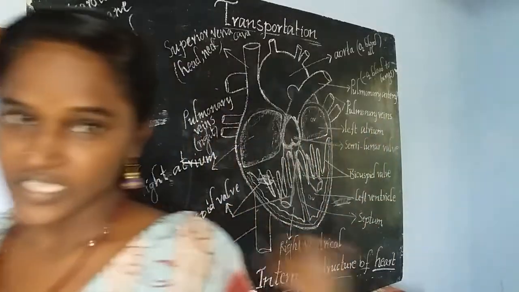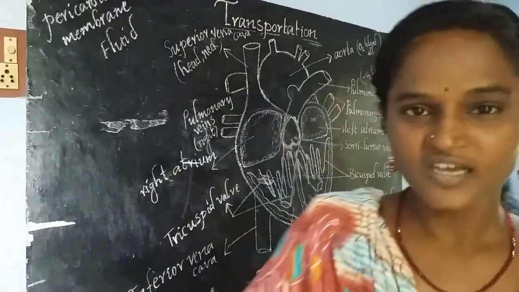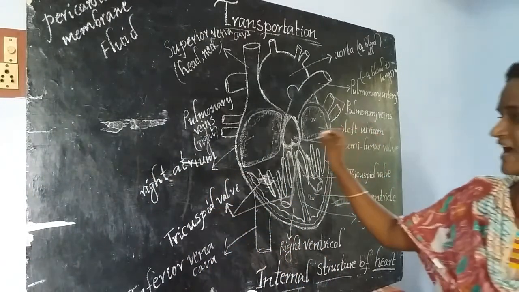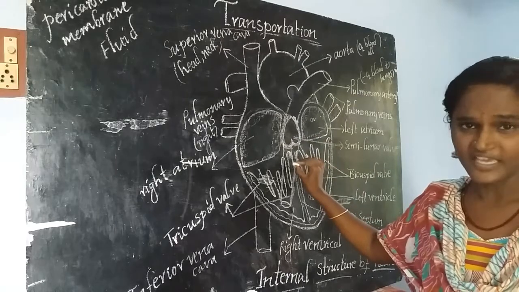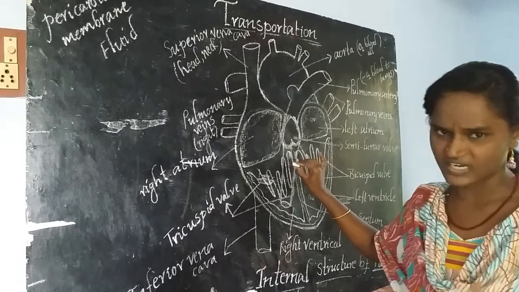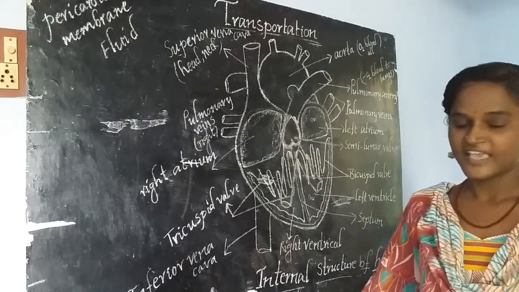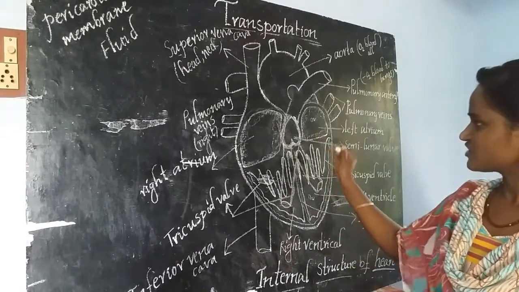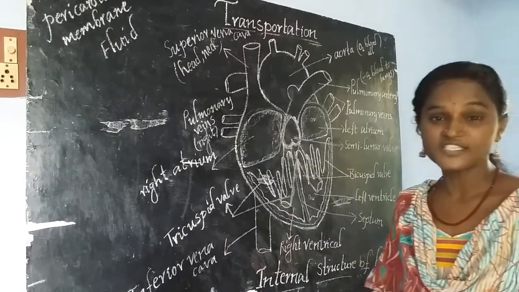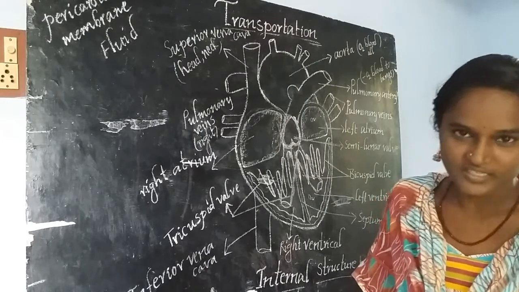Okay, that's why in today's class we are going to discuss the structure of the heart. As it is a very important organ, it needs to function continuously throughout our life. If you see the structure of the heart, it resembles a pear fruit. Do you know pear fruit? Yes.